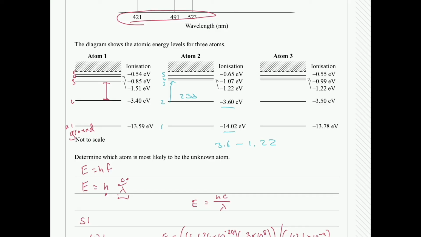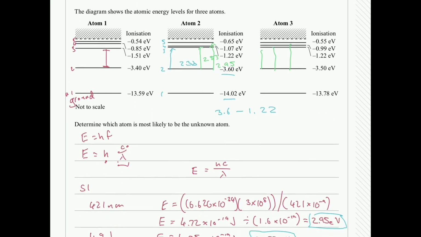Another one is going from energy level 2 to 4 or 4 down to 2. That's going to correspond to 2.53. And we know from 2 to 5 or 5 to 2 is going to be 2.95. So we've found it here in atom 2. Atom 3 gets very close. The first level here is 2.28, which is 0.1 off. And we have 2.52 is the next one, and then 2.95. So it gets very close, but the examples they're going to give you are specific and going to be precise. So that's why atom 2 would be the answer.